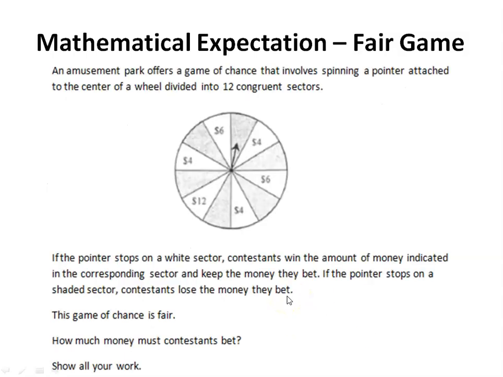And one final example, here it says an amusement park offers a game of chance. There are 12 congruent or equal sectors. If the pointer stops on a white sector, contestants win the amount of money indicated and keep the money that they bet. If the pointer stops on a shaded sector, the contestants lose the money that they bet. And it says again that the game of chance is fair. The question is, what is the bet amount? As opposed to the previous one that asked for the win amount, here it is asking how much you would have to bet.